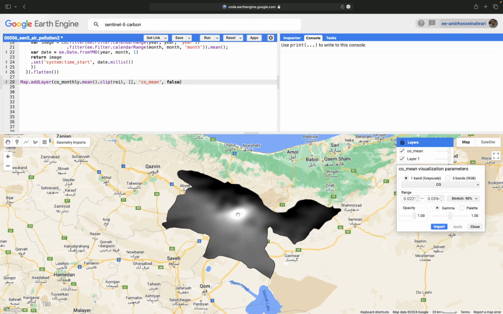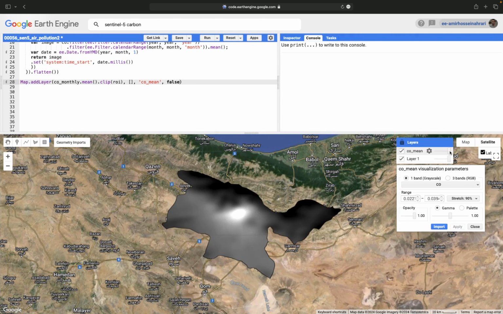Here there is a hotspot. This is equal to the center of the area I'm working on. Here we have Tehran city, a metropolitan, a big area with a 15 million population, that actually shows a high concentration of carbon monoxide, one of the air pollutants, because of the high energy consumption and also the amount of fossil fuels and lots of other things.